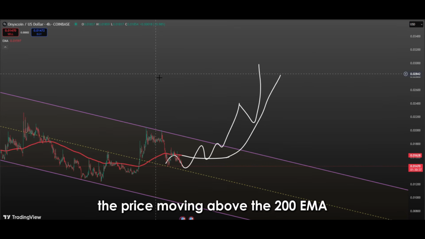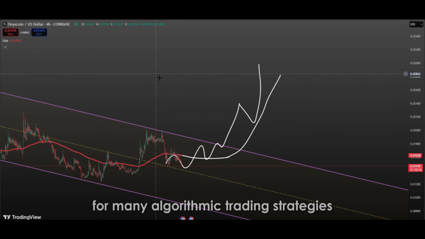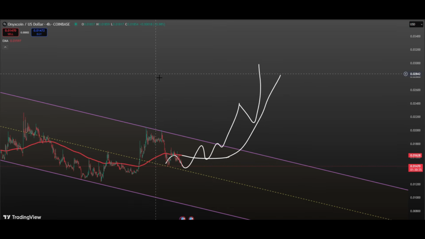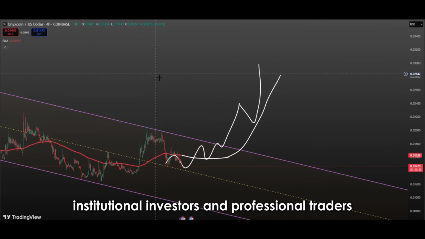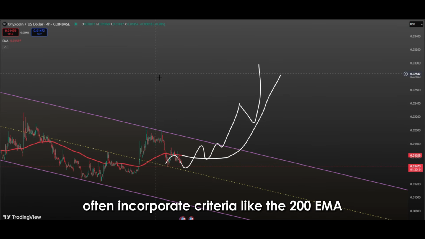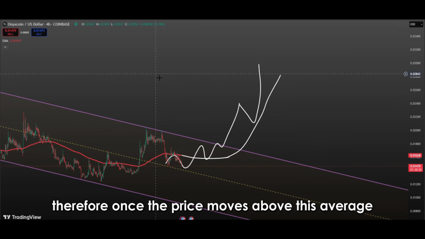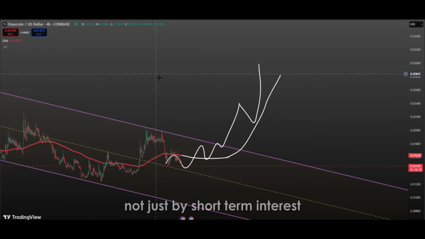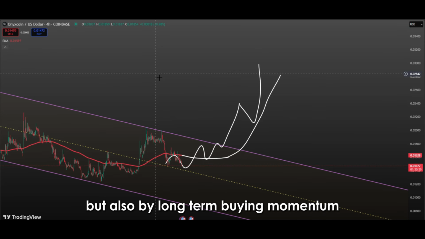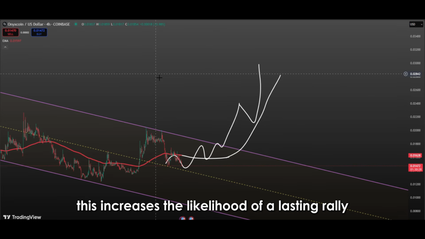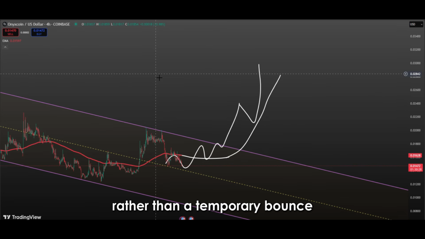The price moving above the 200 EMA can also act as a trigger for many algorithmic trading strategies. Institutional investors and professional traders often incorporate criteria like the 200 EMA breakout into their systems. This leads to automatic buy orders being added to the market, supporting the price movement not only through manual trades but also algorithmic ones. Therefore, once the price moves above this average, the upward trend may be fueled not just by short-term interest but also by long-term buying momentum. This increases the likelihood of a lasting rally rather than a temporary bounce.